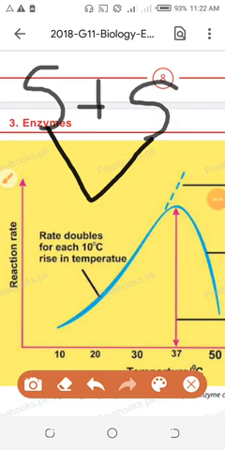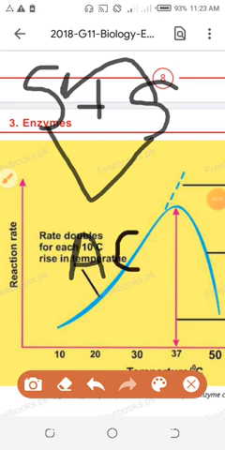When they collide, they do a lot of collisions. One collision will be very important, because that collision will change them into an activated complex. Activated complex means they can change into the product. So the activated complex will change into product. When the activated complex is formed, we can say that activation energy is achieved in a simple way.